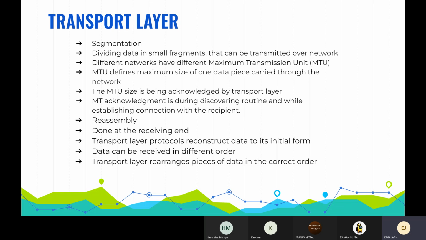This layer also looks into reassembly of the data that was segmented before. The data does not necessarily have to be in the right sequence during the transmission. If you're segmenting a message, it can go in any order to the receiver end, but it is rearranged.